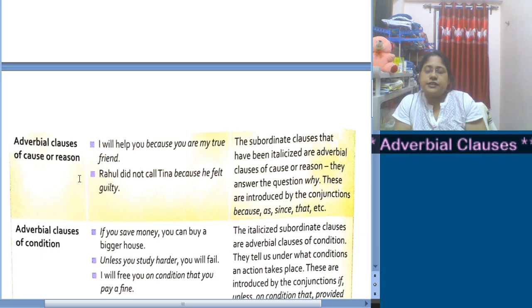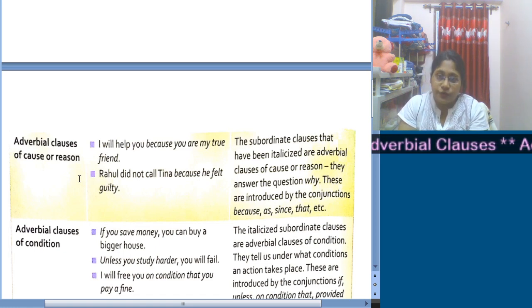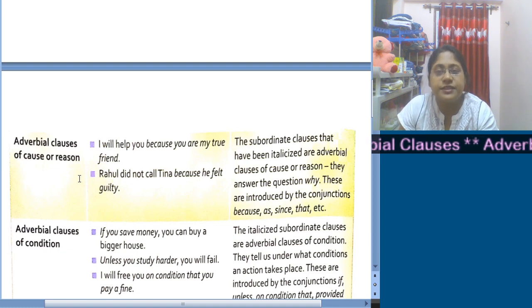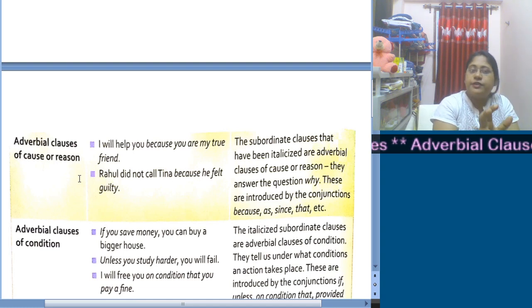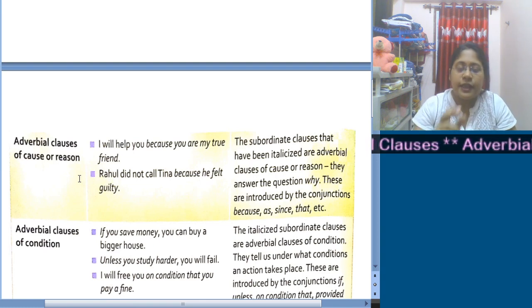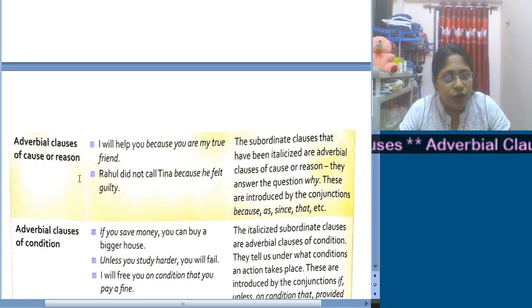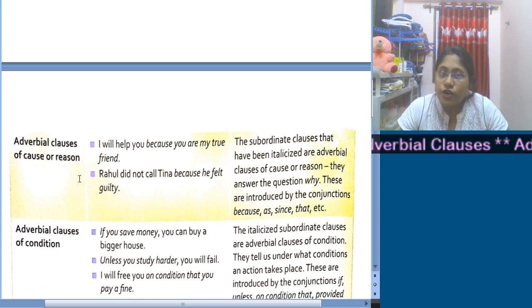Okay, now the first sentence is, "I will help you because you are my true friend." So the speaker will help someone because the other one is his true friend. So he has a definite reason to help the other one. So here we find an adverbial clause of cause or reason, and it is introduced with the conjunction because. Now next one, "Rahul did not call Tina because he felt guilty." Why did Rahul not call Tina?